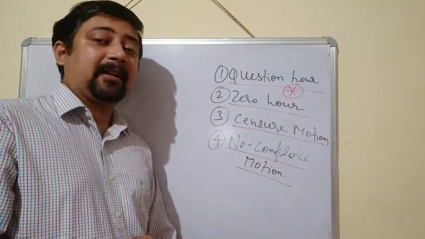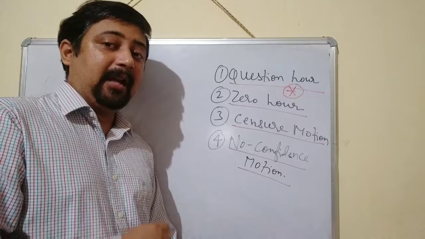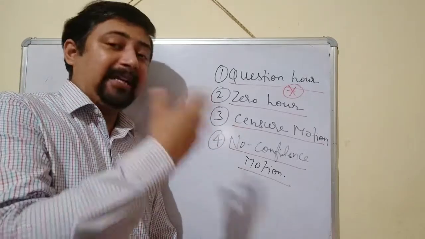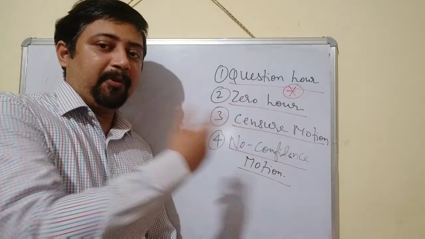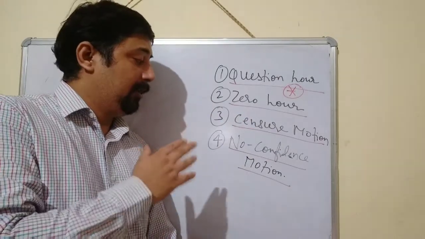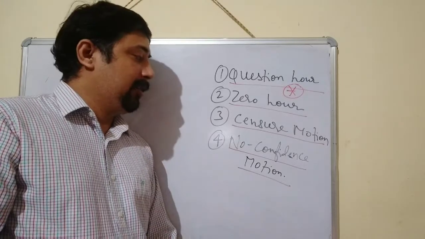So it is also creating a type of pressure on the government, and the government will have to present the right amount so that the opposition will not get the chance to cut it. Got it?